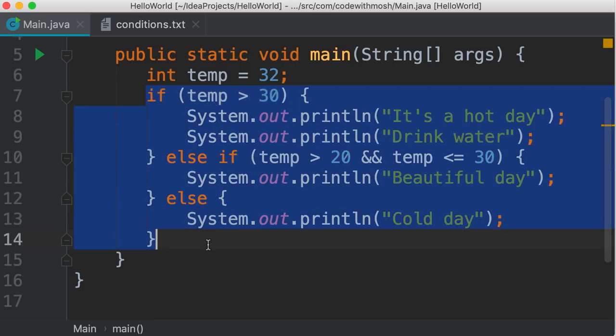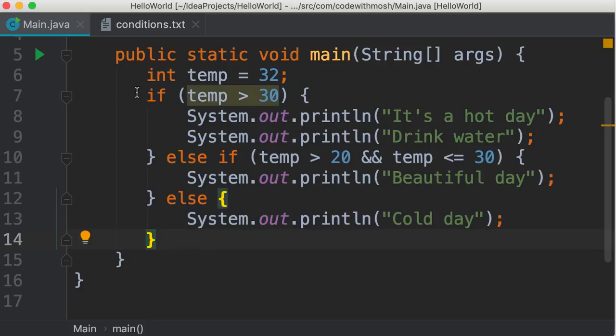Here we have an if statement, and this statement has three clauses or three sections. Here's the first clause, here's the second clause, and here's the third clause. Pay attention to how I have formatted this if statement. So first we have the if clause. The else if and else clauses are placed after these right braces. So we have some kind of hierarchy here. Here we have a parent followed by two children.